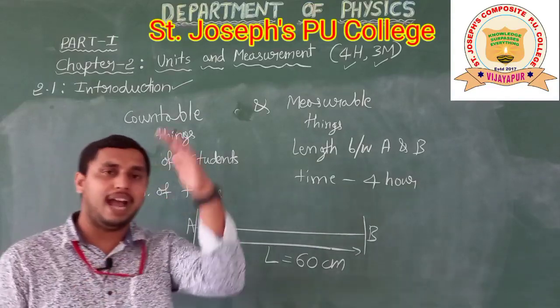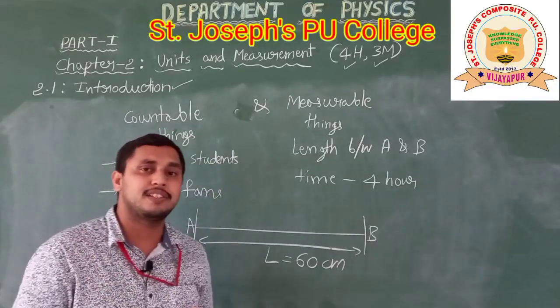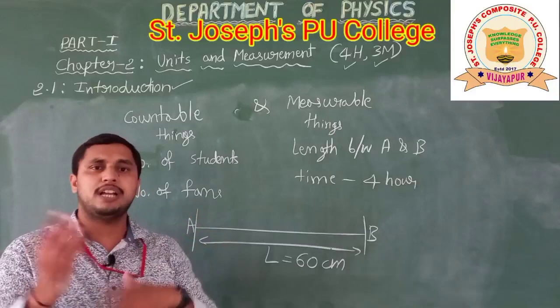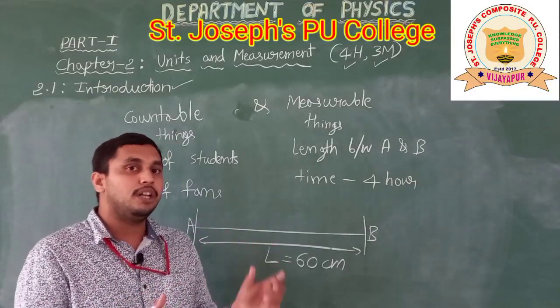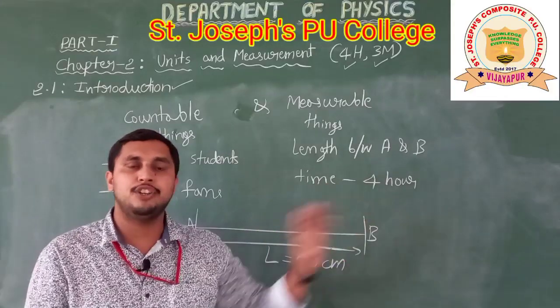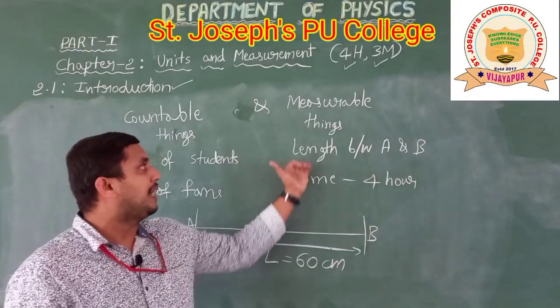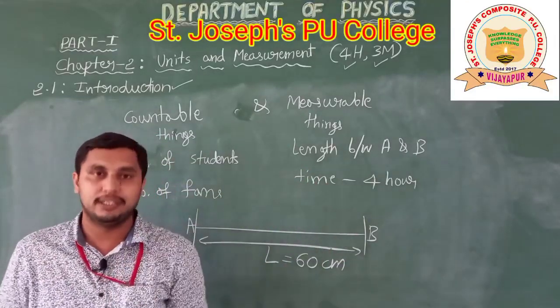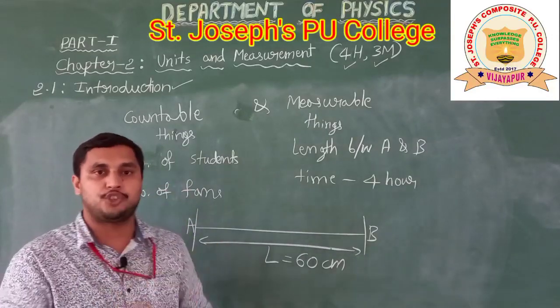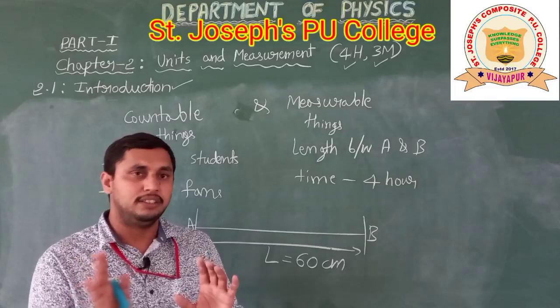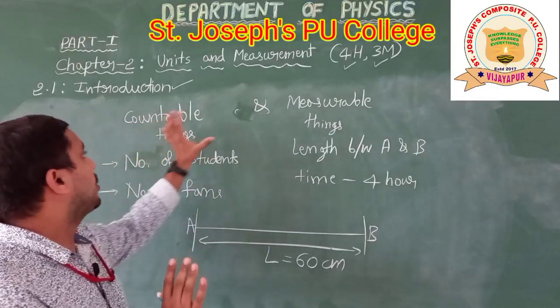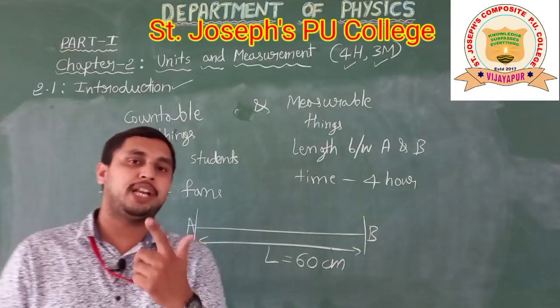And what is your height? If I ask the question, what is your height, maybe your answer is 5 feet or 4.5 feet, like that. So you are using a number and a unit. Particularly for something measurable, you need some measuring instruments. I hope it's clear, about the countable things and measurable things.